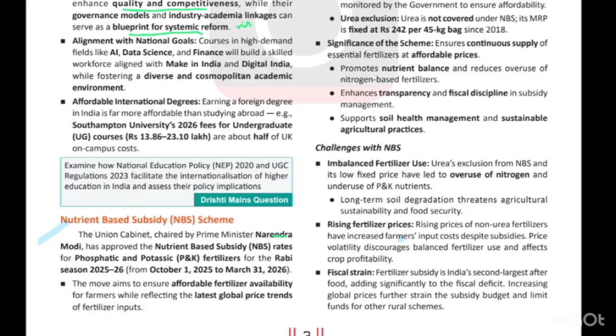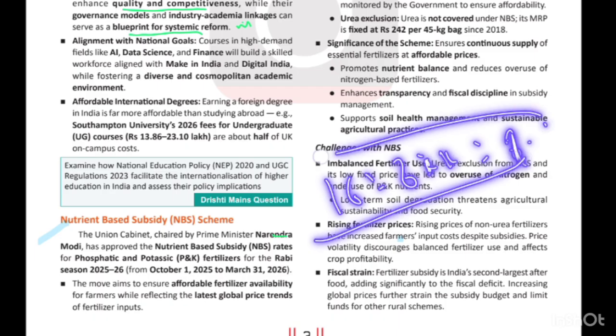And if the farmers have that much availability of the fertilizers, so definitely they will overuse it. So you can see, as per one of the reports from the Niti Aayog, it has been found that the farmers are using a ratio of 8 to 1 to 8. So this is the ratio.